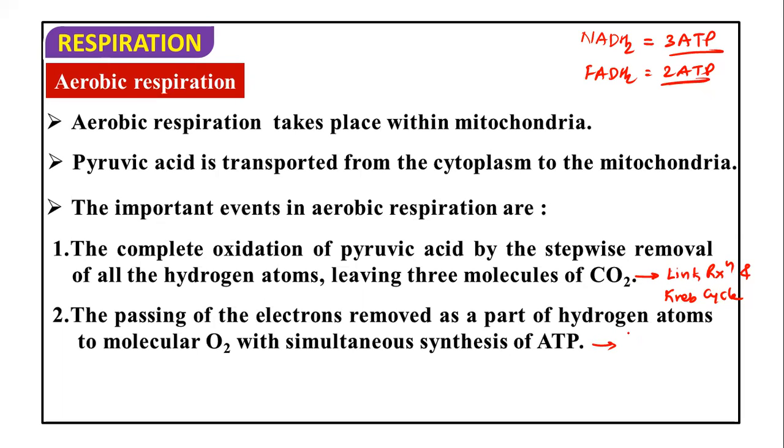So the passing of electrons and removal of hydrogen atoms from NADH2 and FADH2, the ultimate passing of electrons to molecular oxygen, and then the synthesis of ATP, all occur through the ETS and oxidative phosphorylation. That also we will discuss in the later part. So now we have to discuss this in much more detail.